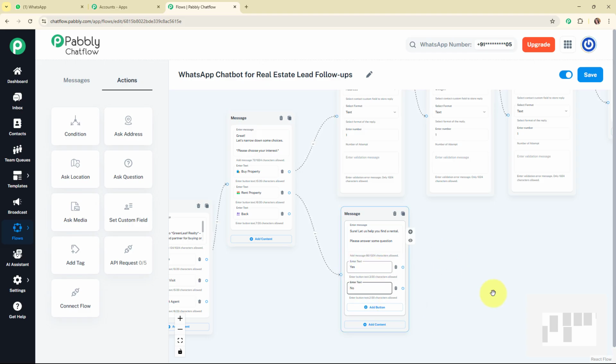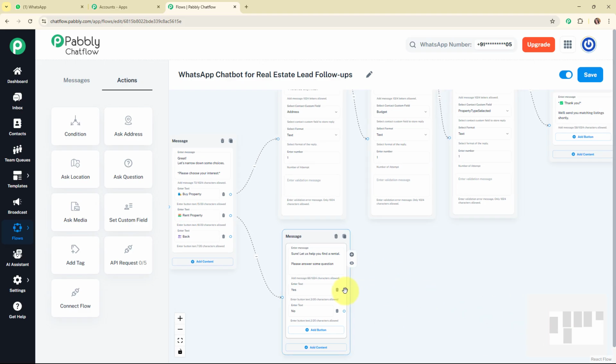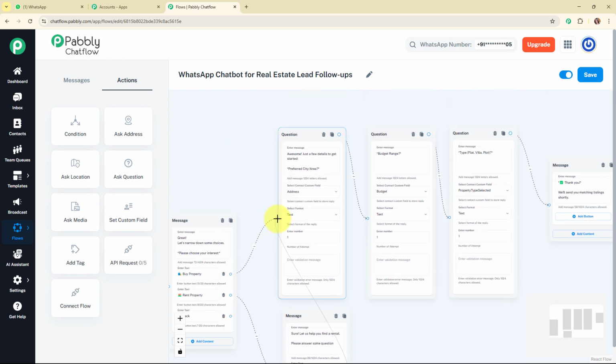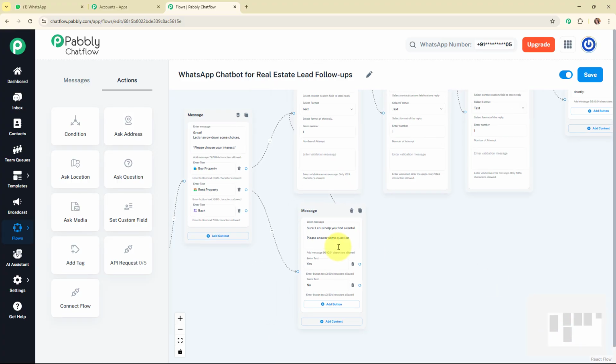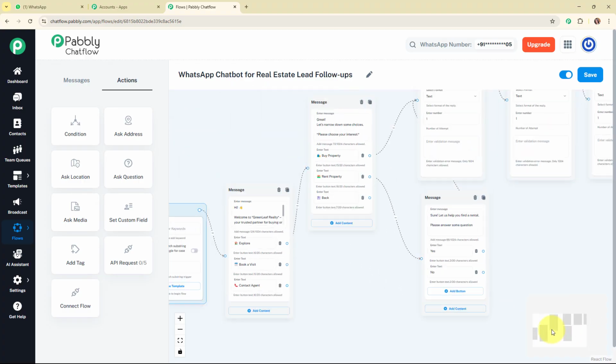And if my lead selects this yes quick reply button, then I'm going to run the entire chatbot that I've already set up for buyer property, because I wanted to ask these questions as well. So I'm going to connect this quick reply button to these message boxes, and with this we have completely set up the chatbot for this renter property. And just for now we are going to leave this no quick reply button blank over here. So let's move forward with the chatbot.